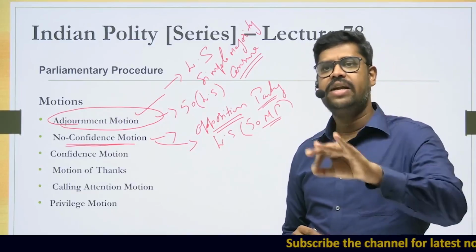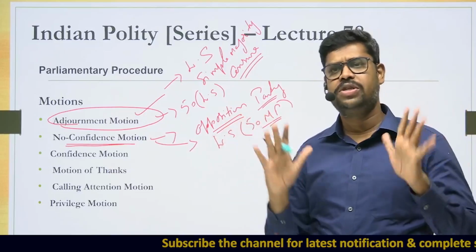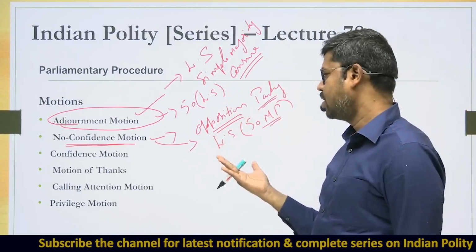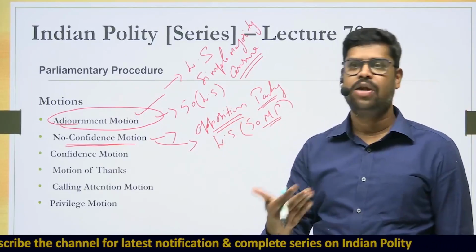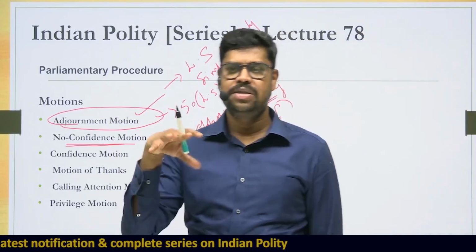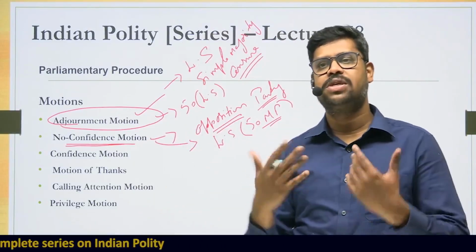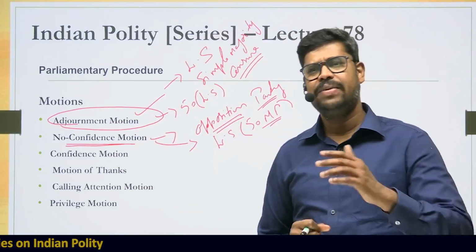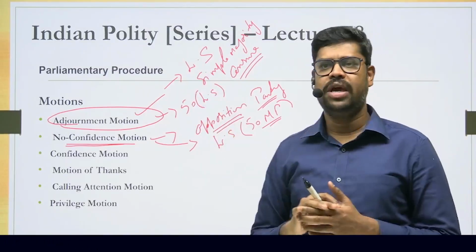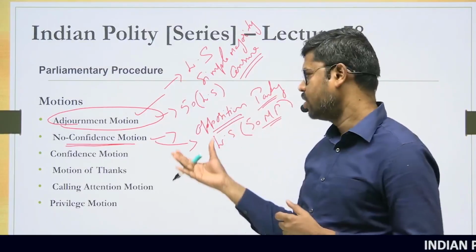Is there any valid reason to state to introduce a no confidence motion? There is no reason to state. Without stating any reason, they can introduce what is called a no confidence motion, provided it is supported by 50 members, and the presiding officer might allow for its introduction. And in a no confidence motion, once the motion is introduced, there is no restriction for the members of parliament to discuss. That means they can discuss any subject matter. But whereas in an adjournment motion, they have to discuss the subject matter on which it has been introduced. So therefore, there is no restriction on discussion.